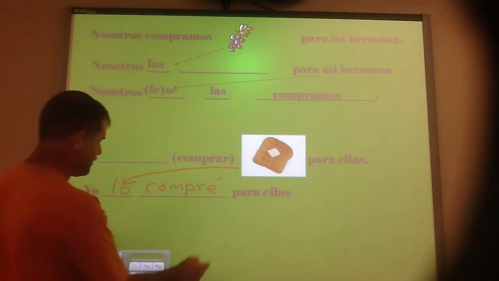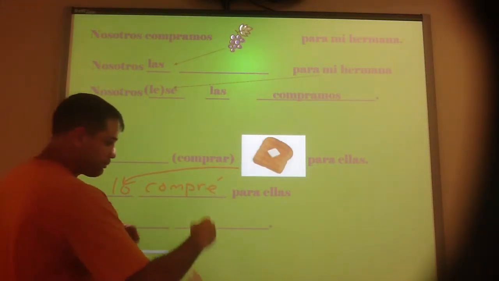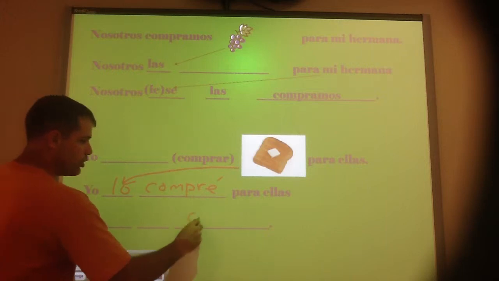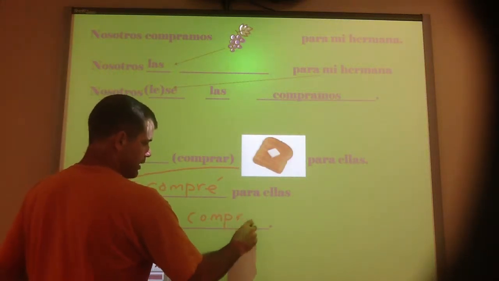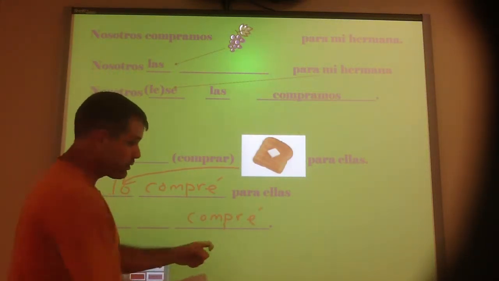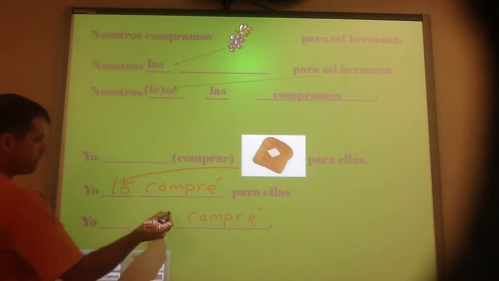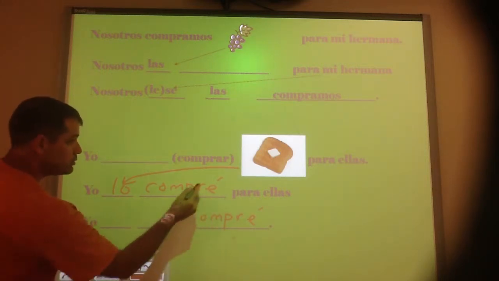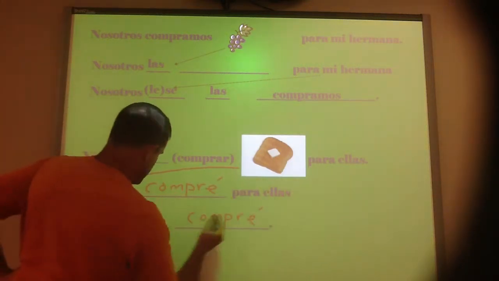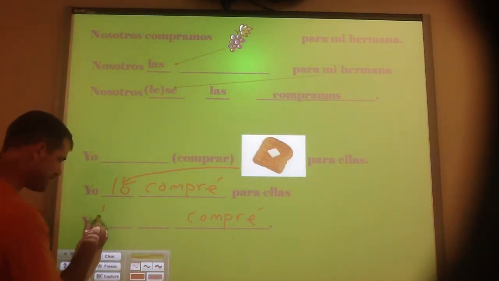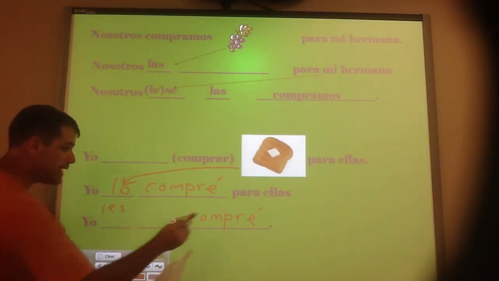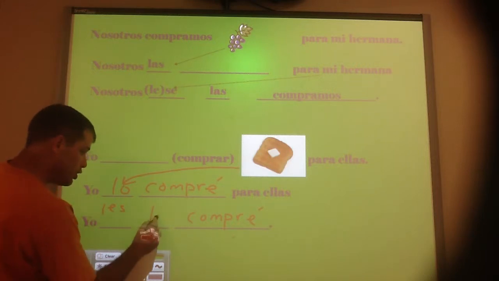It's a direct object. Now, if I put in both pronouns once again, I would say yo compré. I bought. Conjugated verb, so both have to come in front. For them would be les, right? But bread is lo.